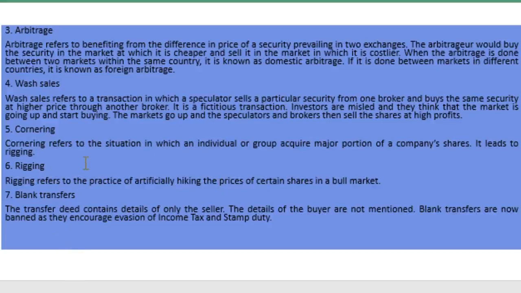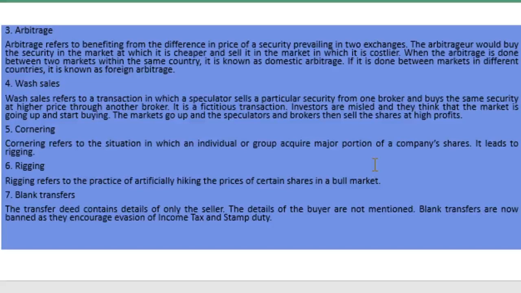Then another one is cornering. Cornering refers to the situation in which an individual or group acquires a major portion of the company's shares. This later leads to rigging. Rigging refers to the practice of artificially hiking the price of certain shares in the bull market.